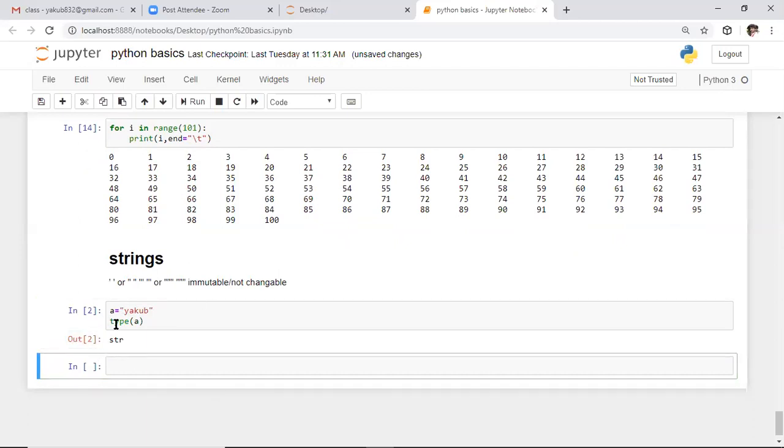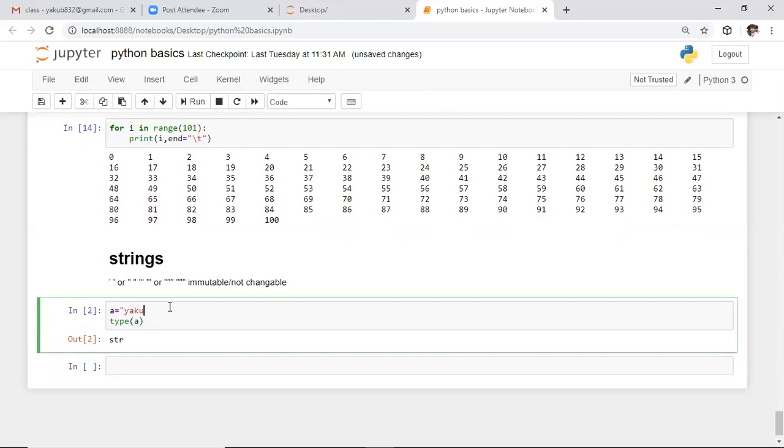You might have a doubt: where can I use single quotations only, or double quotations only? For that, I'm taking a simple example. Here I'm using single quotations and saying, this is Yakub's class. I want to use an apostrophe in between, so I'm saying this is Yakub's class, using single quotations only.